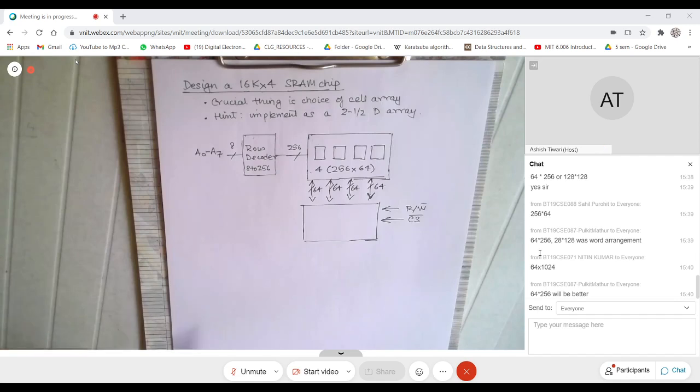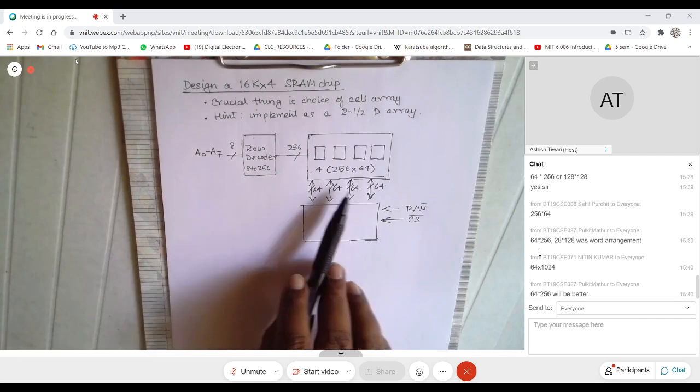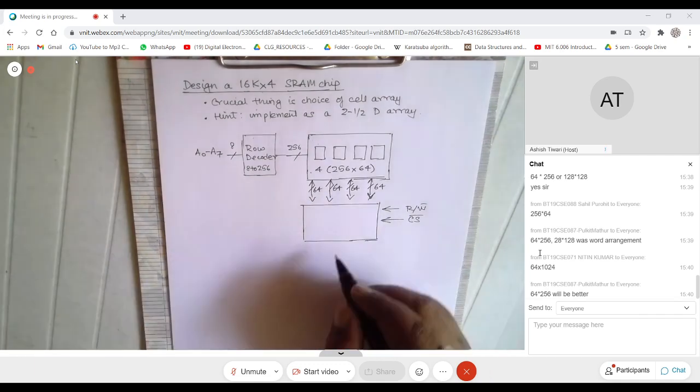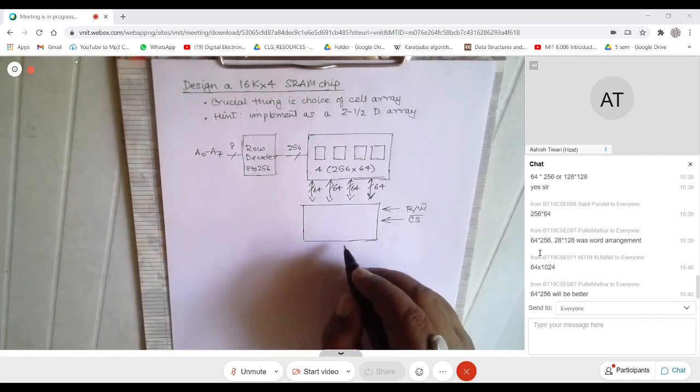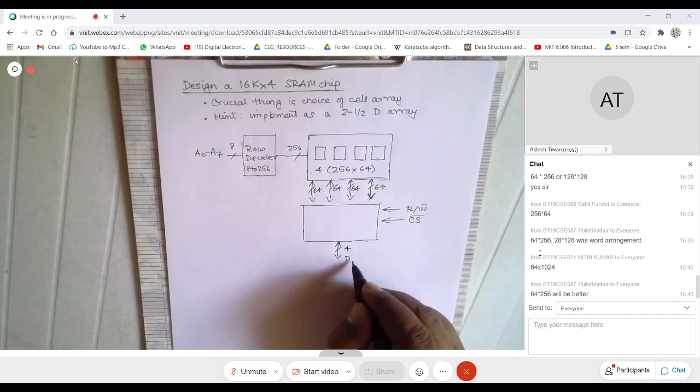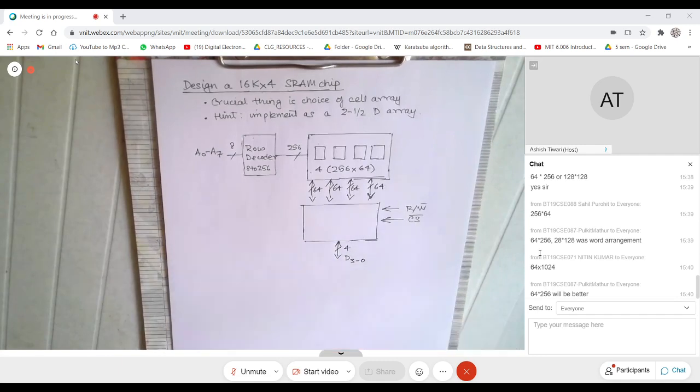My intention is to pick one bit from here, one bit from here, one bit from here. So essentially what I want on the output side is 4 lines, right? So this would be D3 to 0. So D0 to D3, 4 lines.